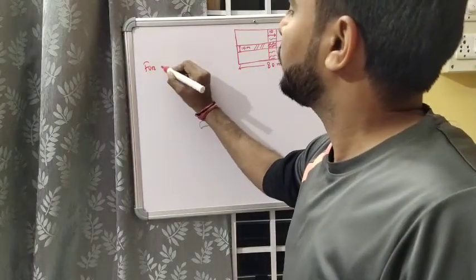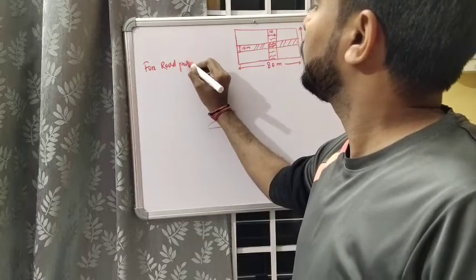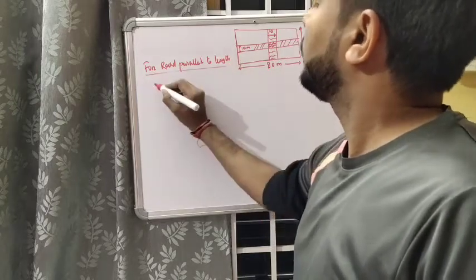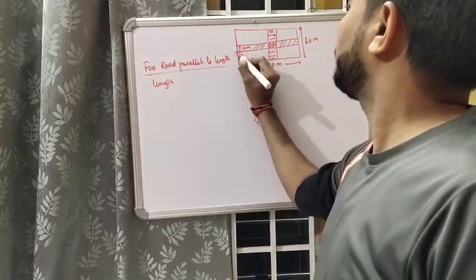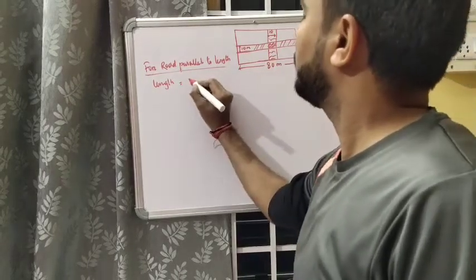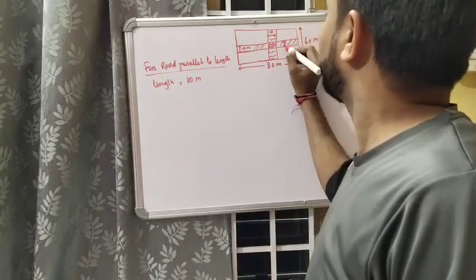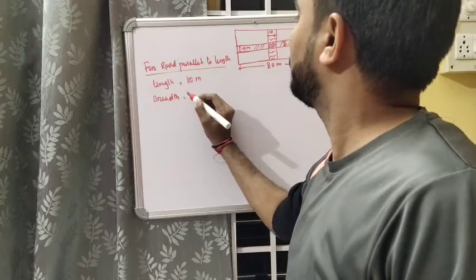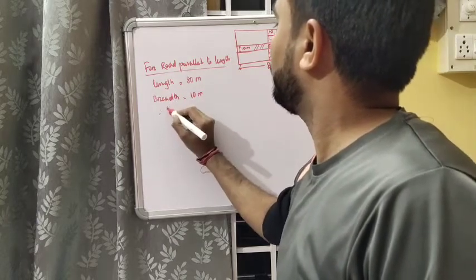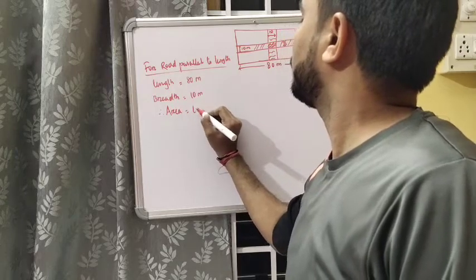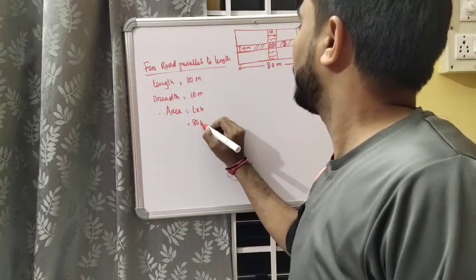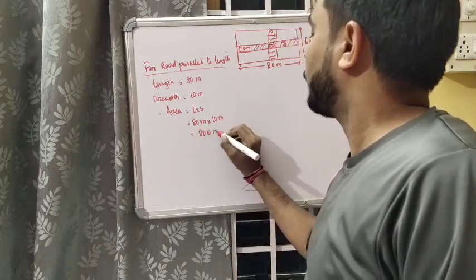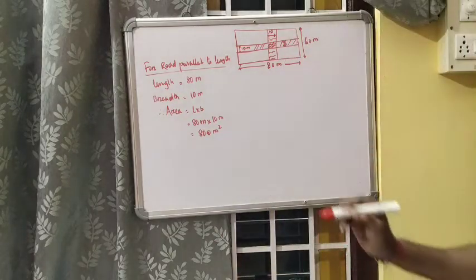So you will write like this: for road parallel to length, so this will be the length, which is equal to how much? 80 meter. Breadth will be this much, so breadth will be 10 meter. Therefore area is equal to length into breadth, that is 80 meter into 10 meter. 8 into 10 is 80 and one more zero will be there, 800 meter square you got.